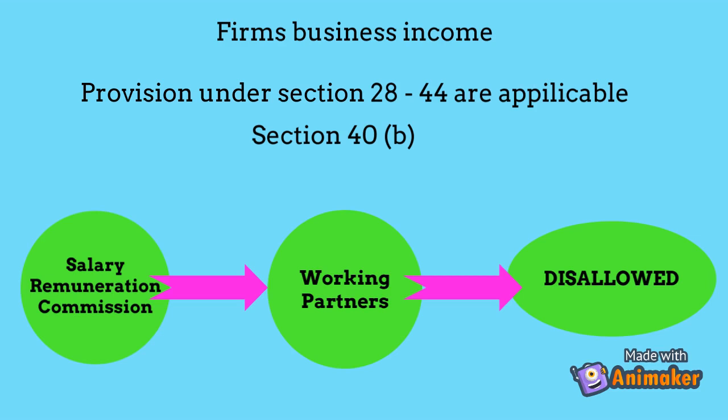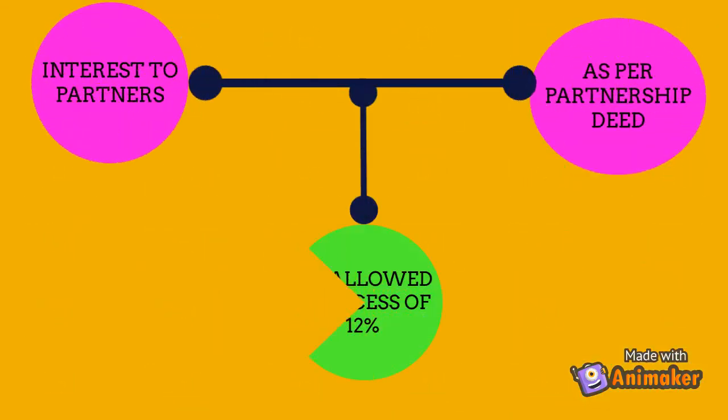Under section 40(b), salary, remuneration, commission to working partners are disallowed. Interest to partners as per partnership deed should be disallowed in excess of 12% while calculating business income.